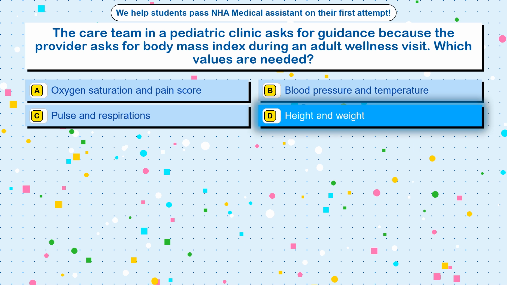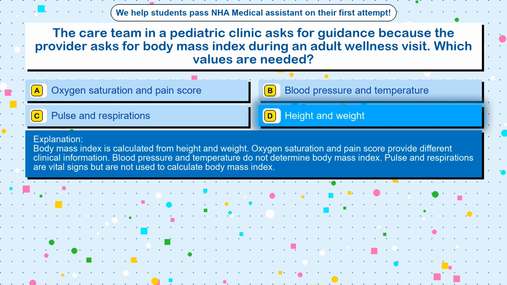The correct answer is option D, height and weight. Body mass index is calculated from height and weight. Oxygen saturation and pain score provide different clinical information. Blood pressure and temperature do not determine body mass index. Pulse and respirations are vital signs but are not used to calculate body mass index. Question 24.